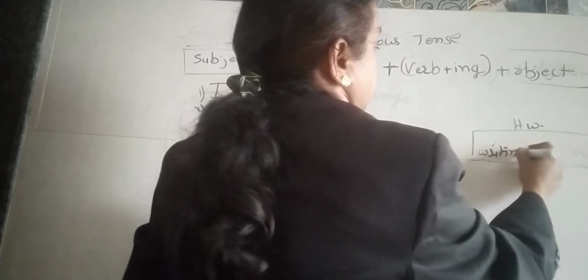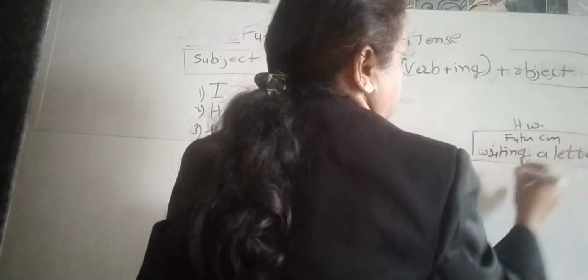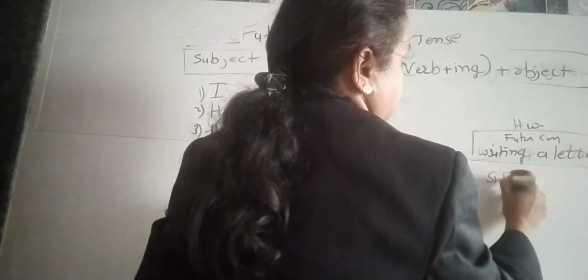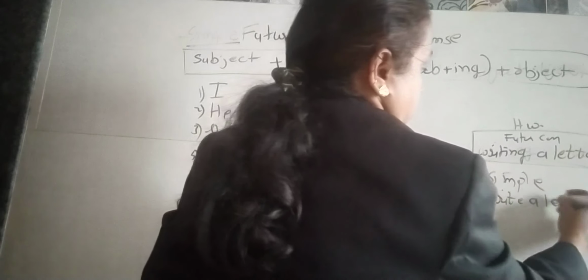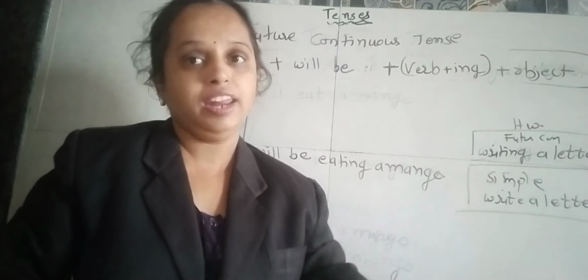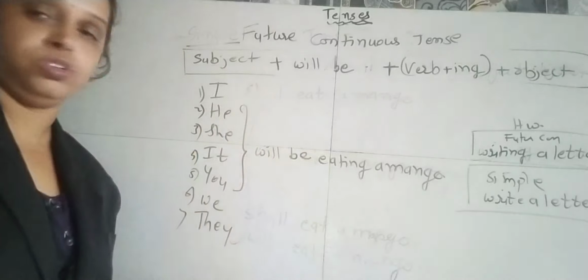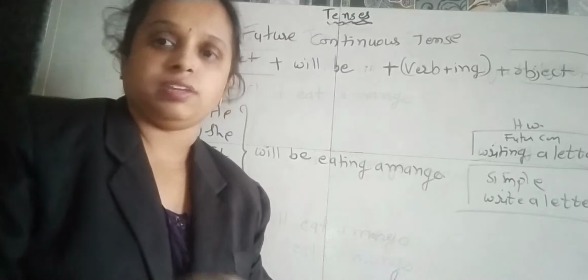And the homework is writing a letter. I think I have not given the homework for the simple future tense. This is for the future continuous and simple future. What will come? Write a letter. For the simple future tense, write a letter, and for the future continuous tense, write a letter. That you have to do. I hope you have understood this. It is very easy. Now we'll go for the future perfect tense.